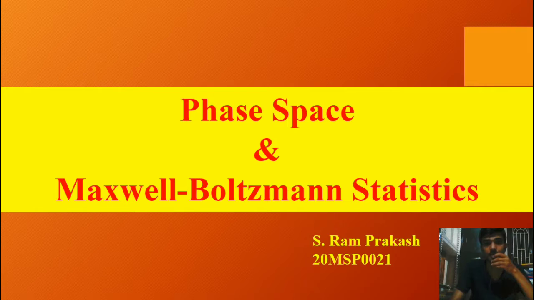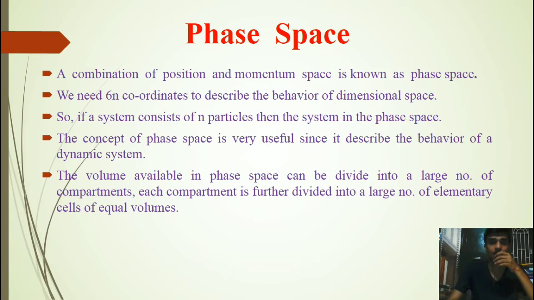Today I am going to present about phase space and Maxwell-Boltzmann statistics. Let's start. What is phase space? A combination of position and momentum space is known as phase space. We need 6n coordinates to describe the behavior of a dynamic system. So, if a system consists of n particles, then the system is represented in phase space. The concept of phase space is very useful since it describes the behavior of a dynamic system.